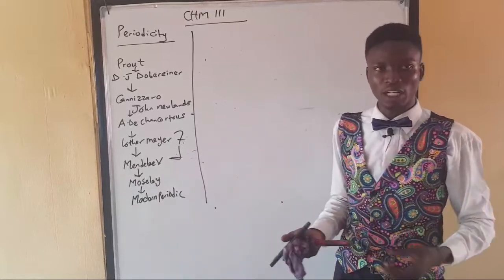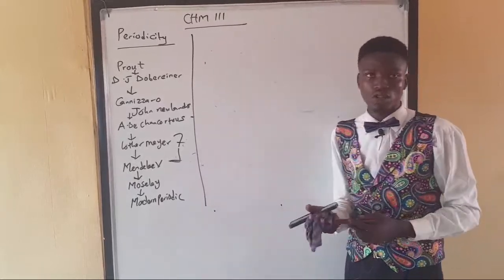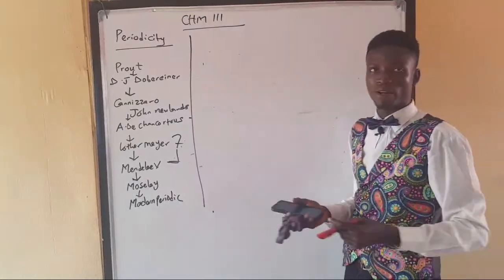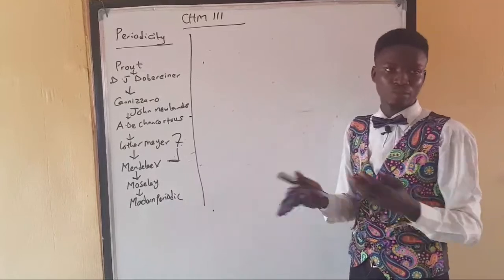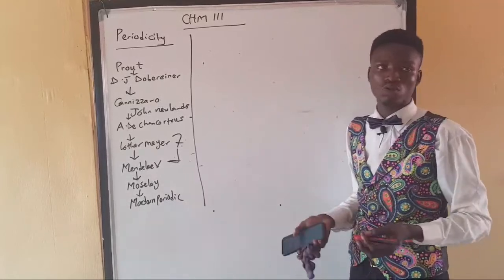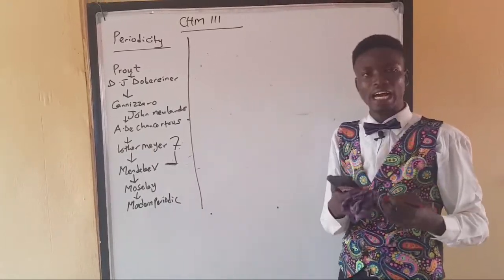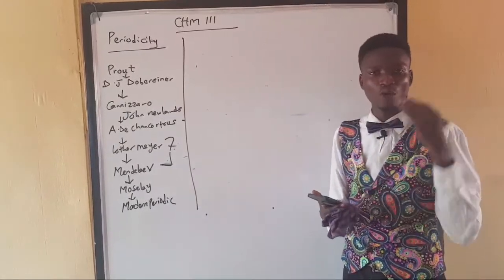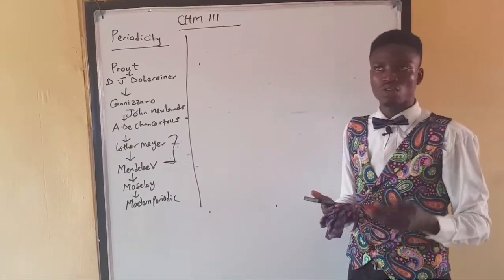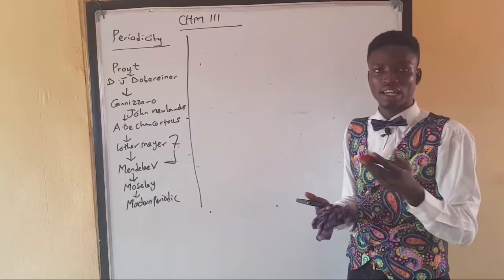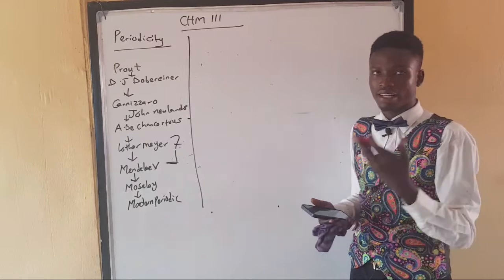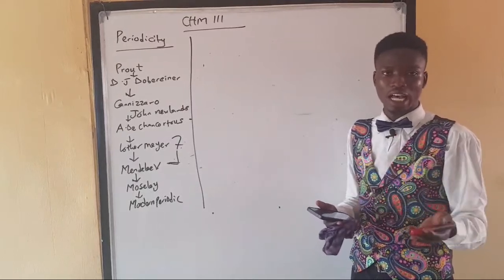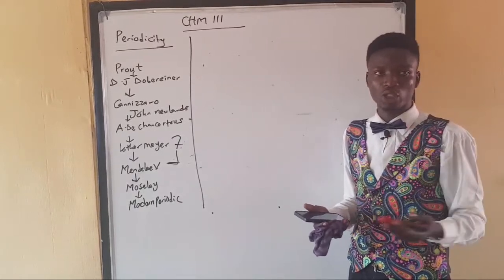And since atomic number follows a sequential order, there's no way I would have arranged the elements placing a bigger one after a smaller one. It's not possible. So through the atomic number, we are able to arrange the elements in a correct and more accurate manner. So cobalt and nickel that were swapping each other, the latter gets back to the right position, and tellurium and iodine, as well as potassium and argon.